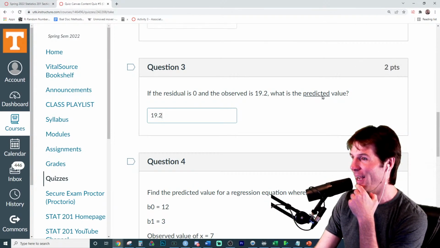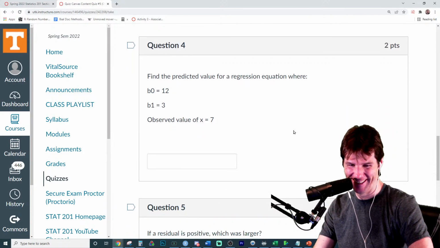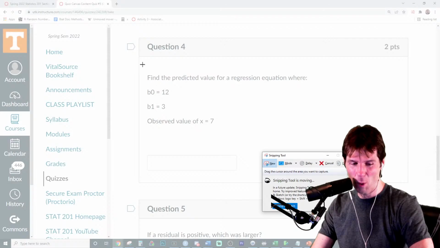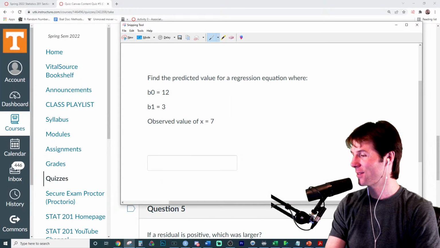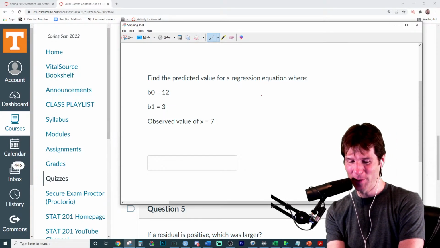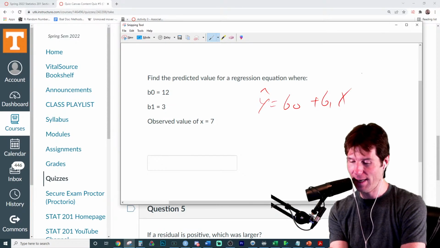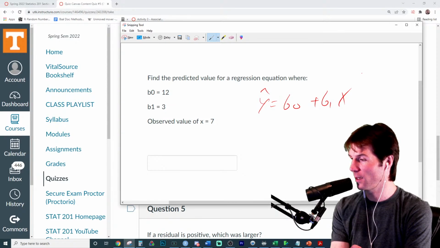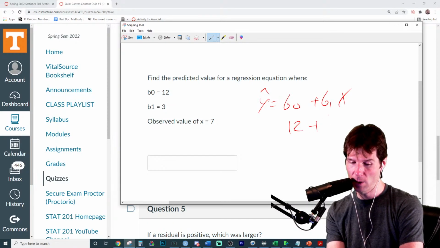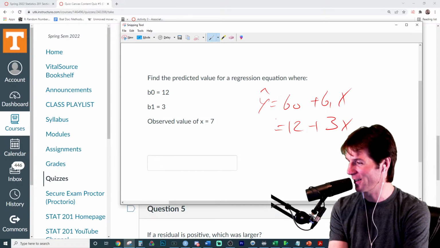Keep it up, Troy. And so now we have find the predicted value. The number one thing to do: what we have right here are coefficients. So we need to write y hat equals b0 plus b1x. We're going to take and plug in the numbers right here. b0 is 12 plus b1 is 3 times x equals the y hat value right here.